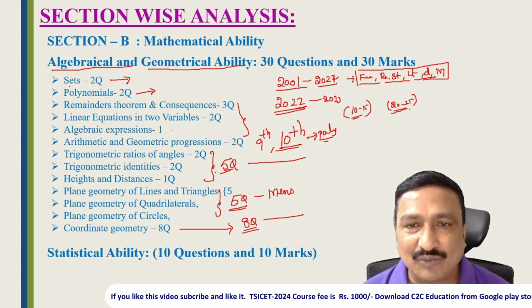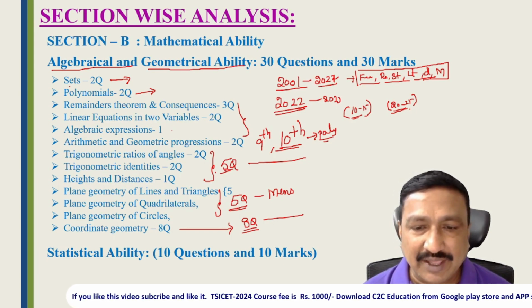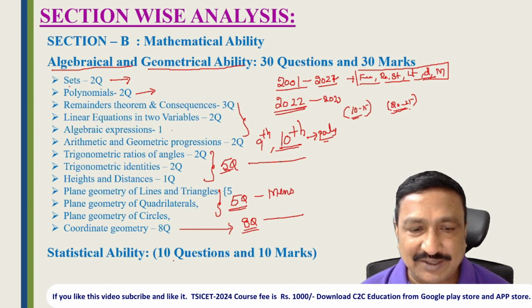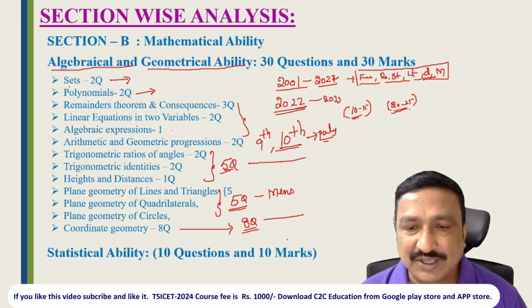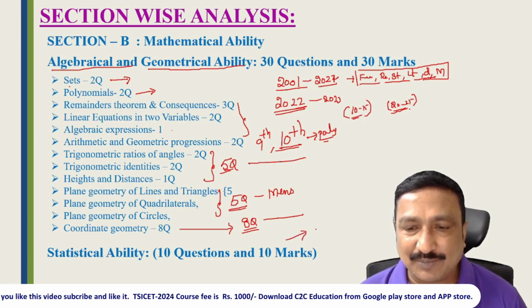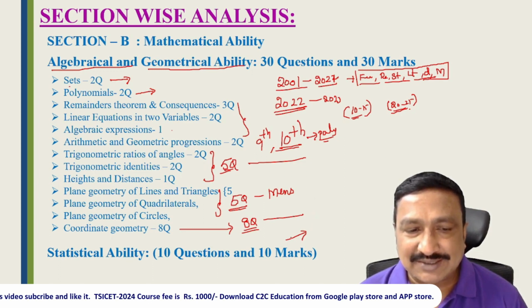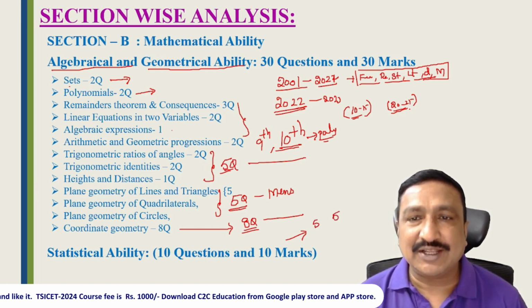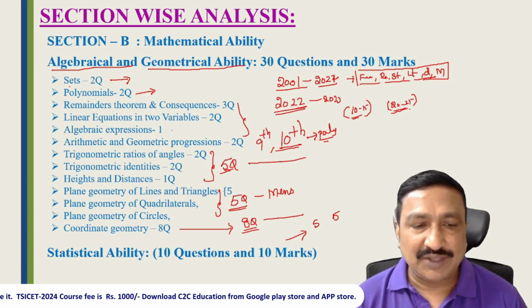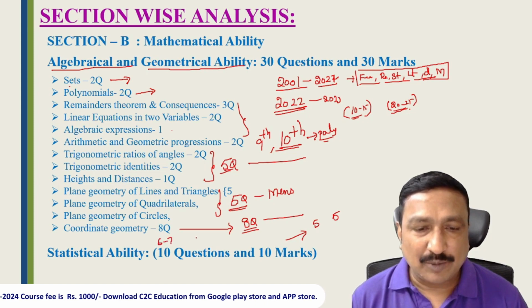Then you can get a minimum of 5 to 6 questions, or luckily 10 questions as well. Coming to statistical ability, this is 10 questions and 10 marks. Previously, till 2022, they asked 5 questions on statistics and 5 on probability. But after the new syllabus in 2022, they are asking 6 to 7 questions on statistical ability and only 3